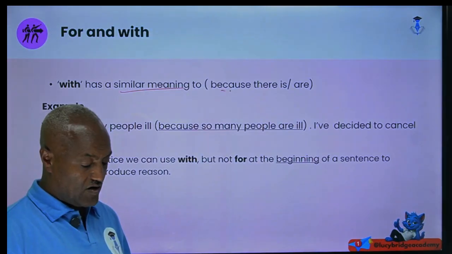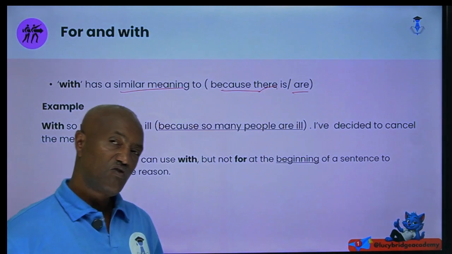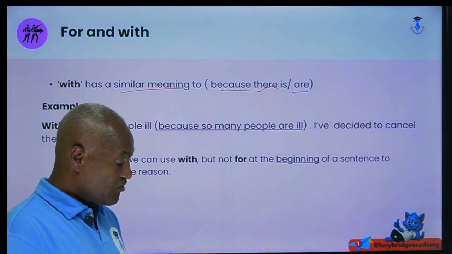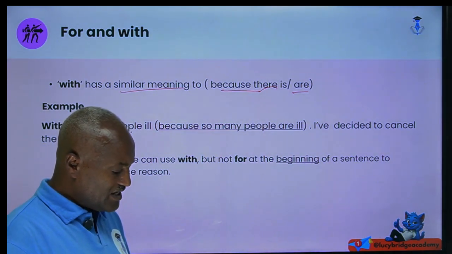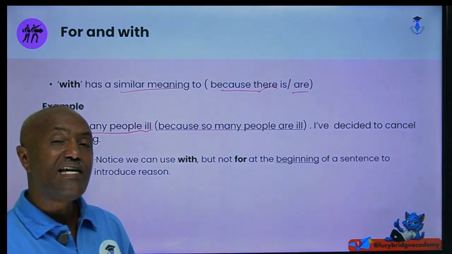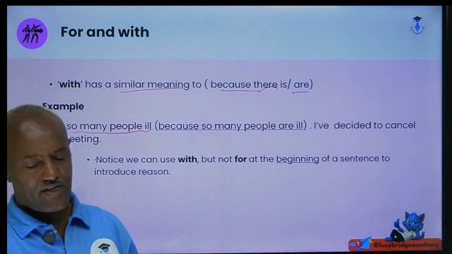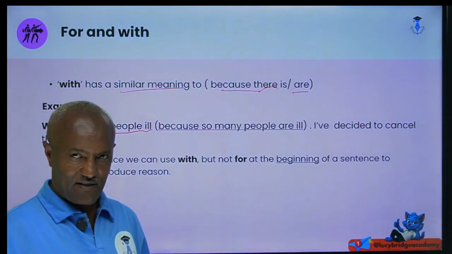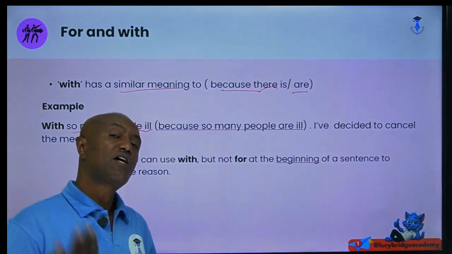I already told you: because there is, or because there are. With, when it introduces reason, has this sense: because there is or there are. For instance, "with so many people ill." Is that a phrase or a clause? "So many people ill" is a phrase. And if it is a phrase, we can't use as, since, because, and the like.